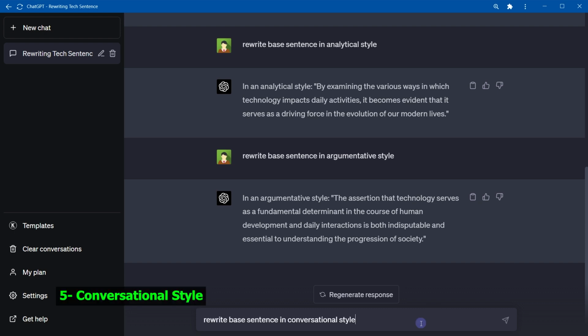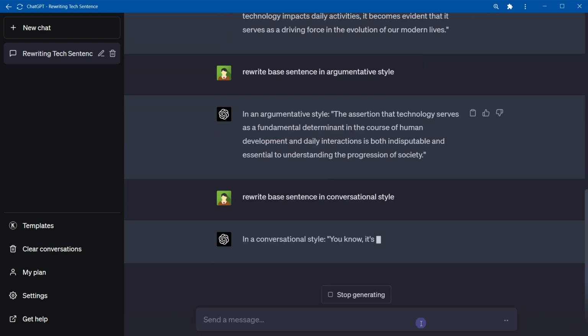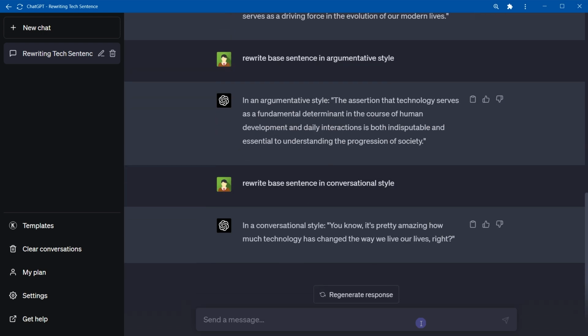Conversational style. Rewrite base sentence in conversational style. It's pretty amazing how much technology has changed the way we live our lives, right? Conversational style mimics everyday speech. This informal style is used in dialogue, interviews, and casual communication. It creates an approachable, relatable tone, making it suitable for blogs, social media, and podcasts.